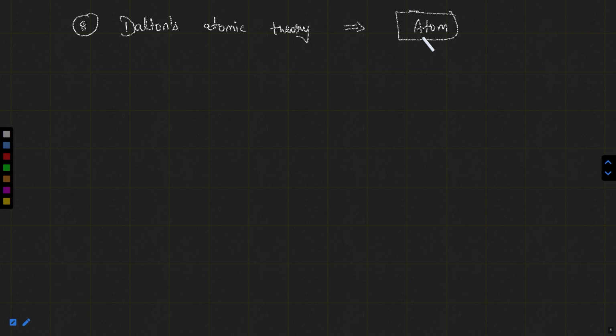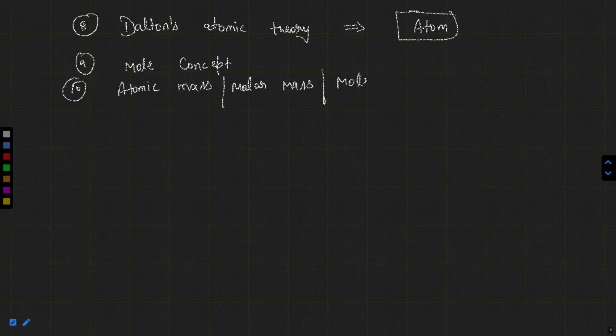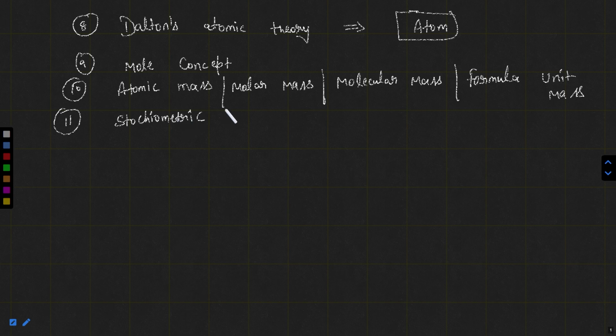After Dalton's atomic theory, we will discuss some important concepts like mole concept, like atomic mass, like molar mass, like molecular mass, like formula mass, or you can say formula unit mass, etc. After that, we will discuss stoichiometry, or you can say stoichiometric calculations.